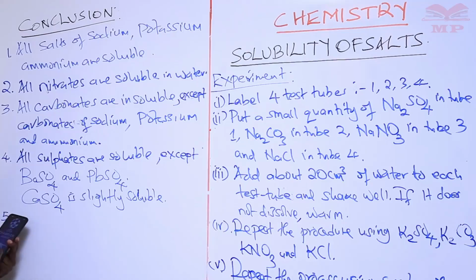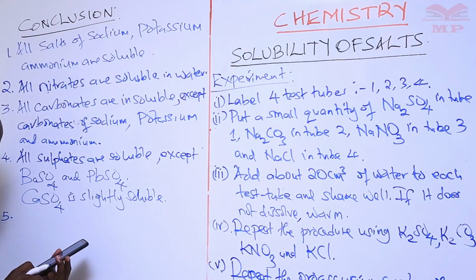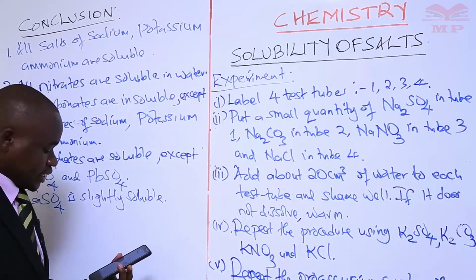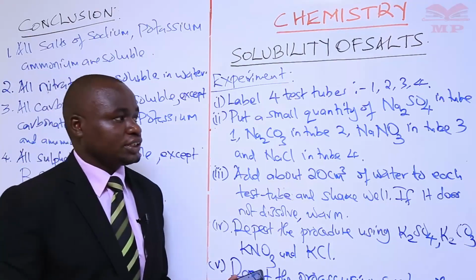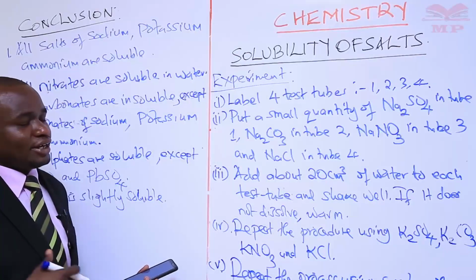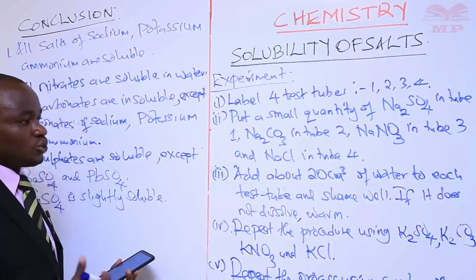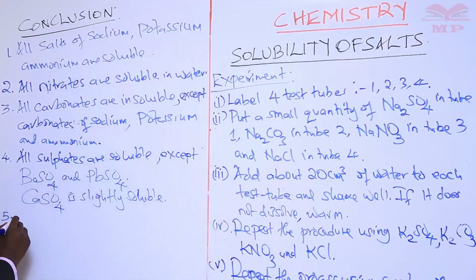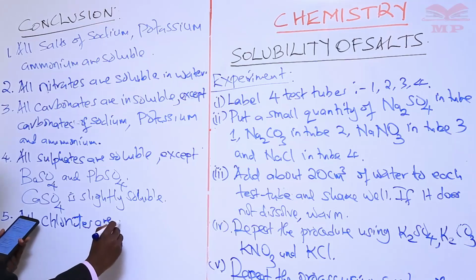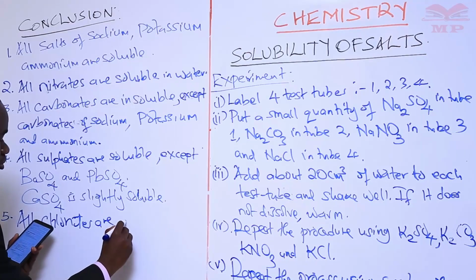Then our last point of conclusion is coming from chlorides. We said from the table that most chlorides are soluble. So that's the conclusion we are coming up with, that all chlorides are soluble.